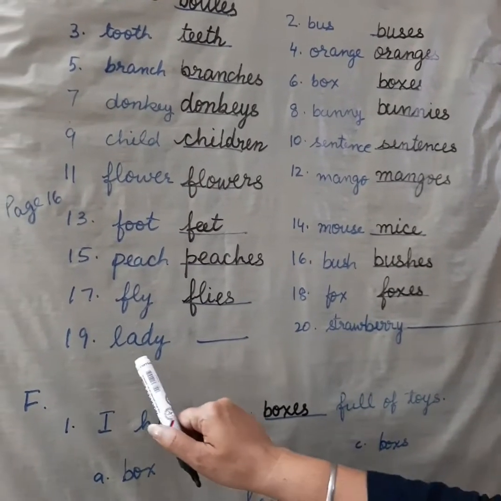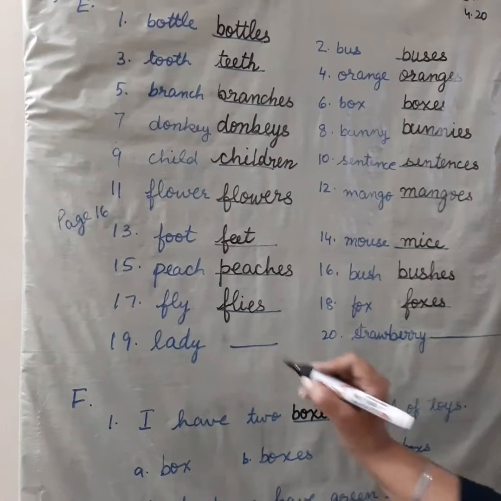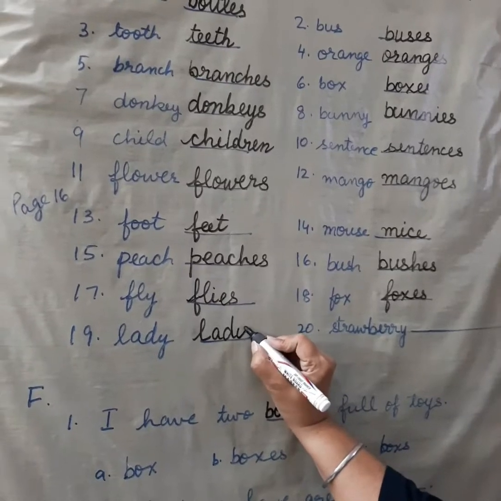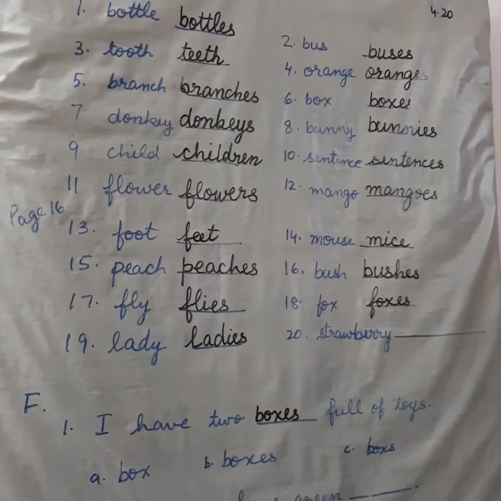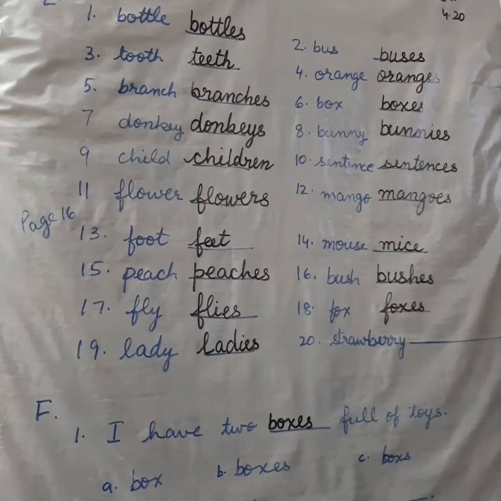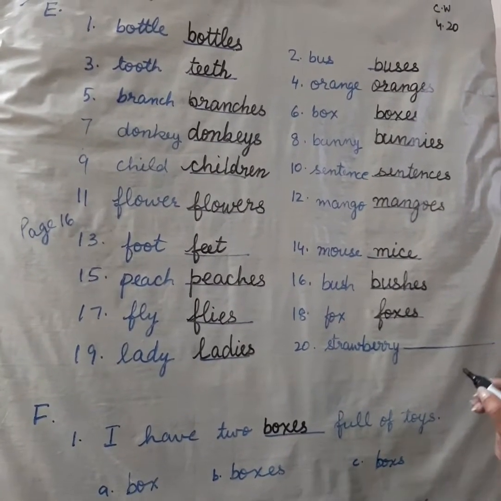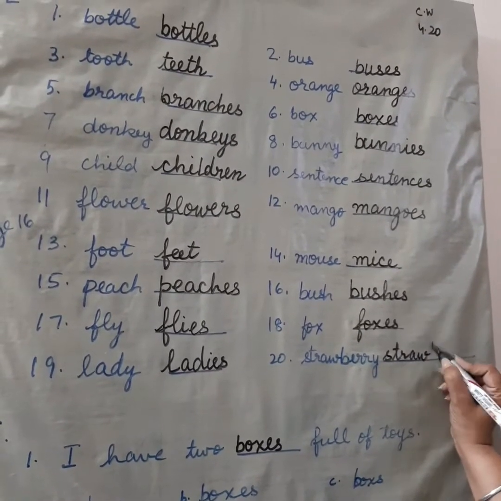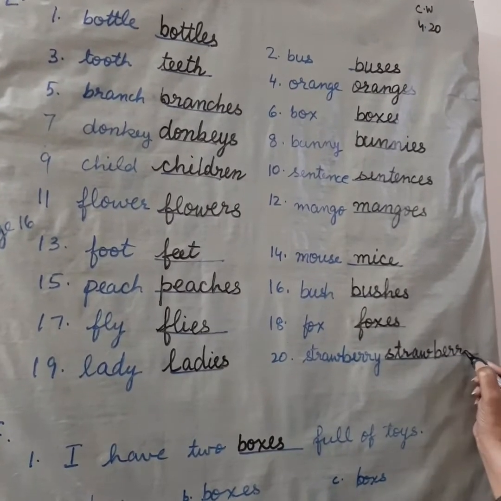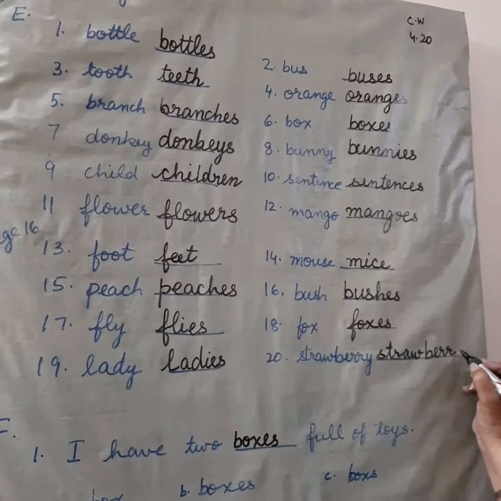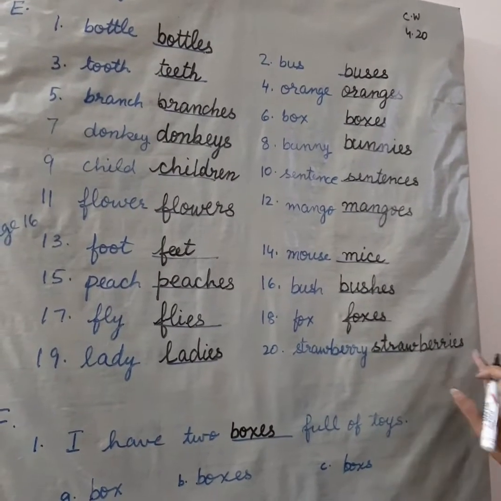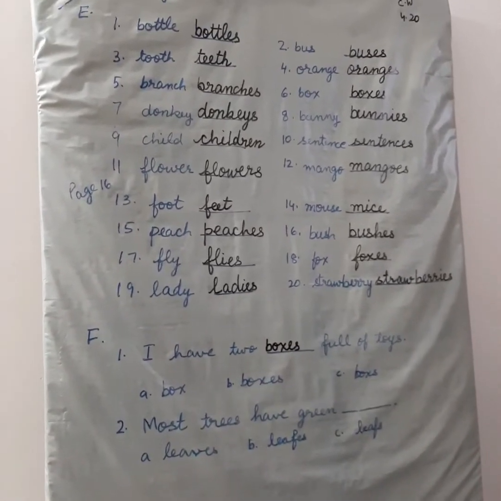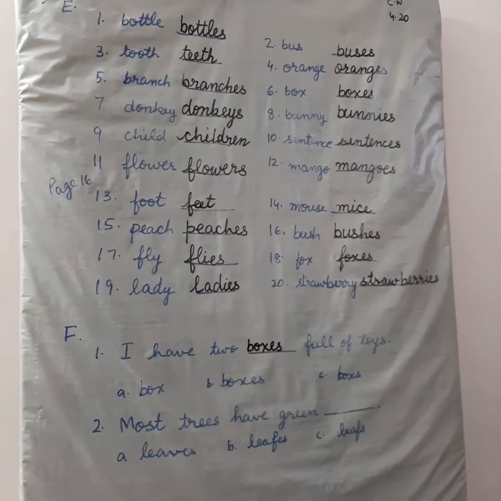Foxes. Now number 19 is lady. You will replace y with ies. Ladies. Now number 20 is strawberry. Strawberry, you will change it to... now what are we going to do? We are going to replace this y and we are just going to add ies. This way we have completed exercise E. We have changed the singular words into plural.